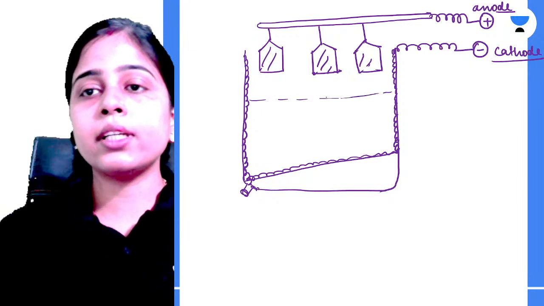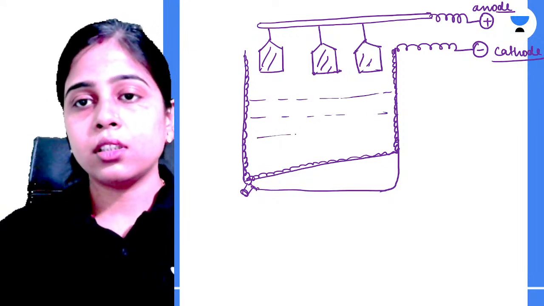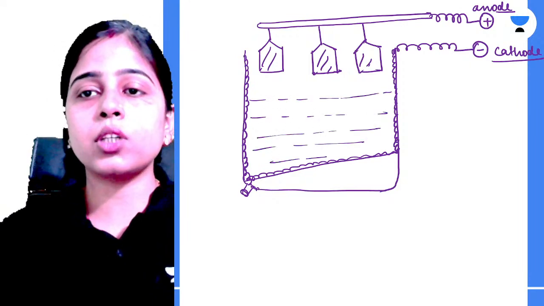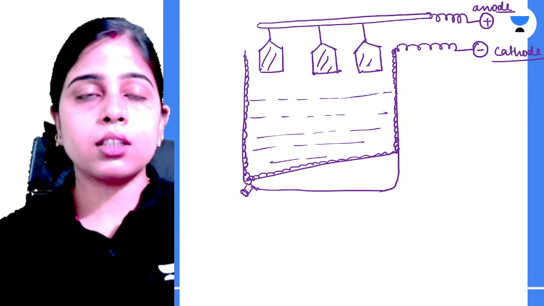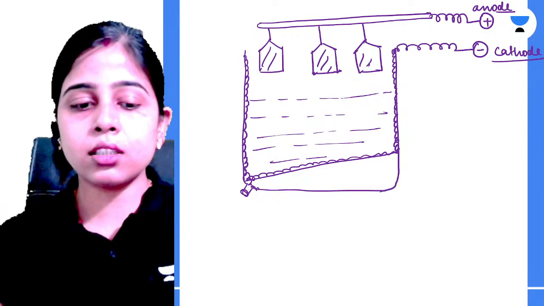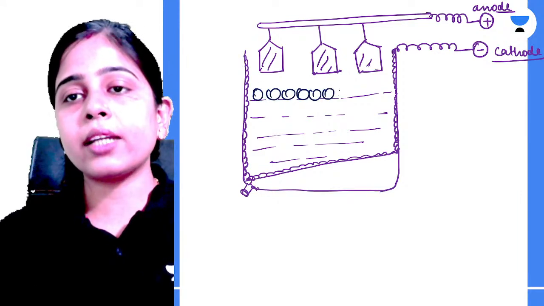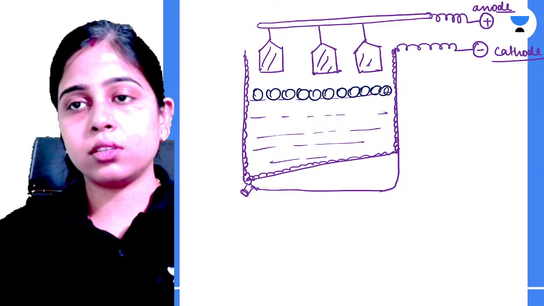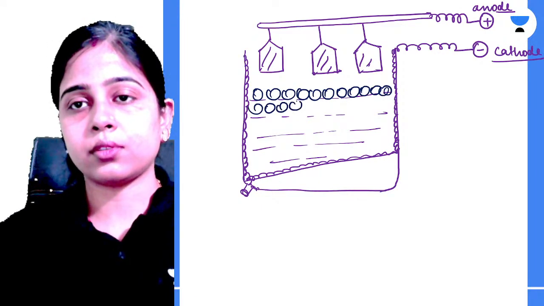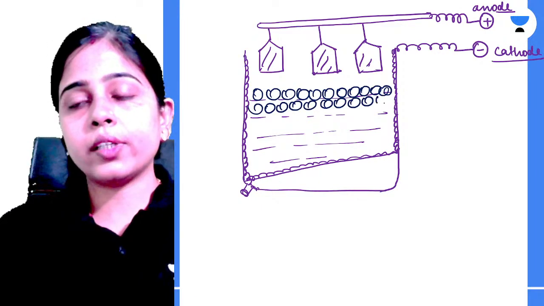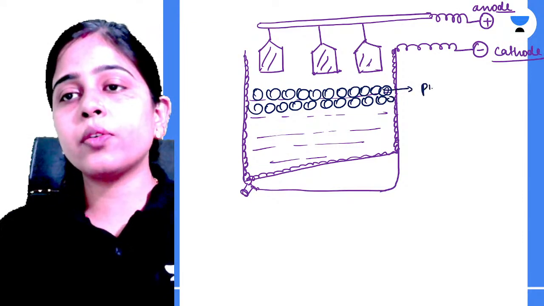Now this is the molten electrolyte that we have. Three compounds are present as electrolyte. First is your alumina, second is your cryolite, third is your fluorspar. Above this molten electrolyte we have powdered coke.